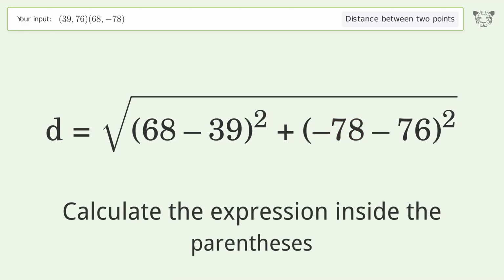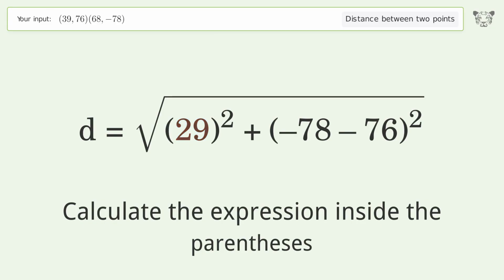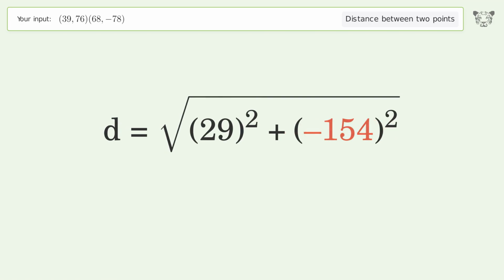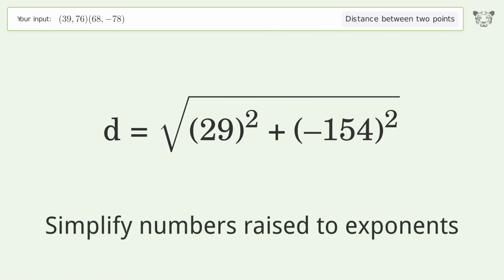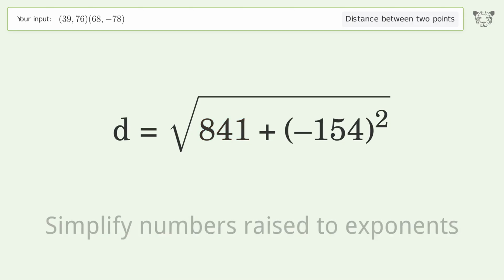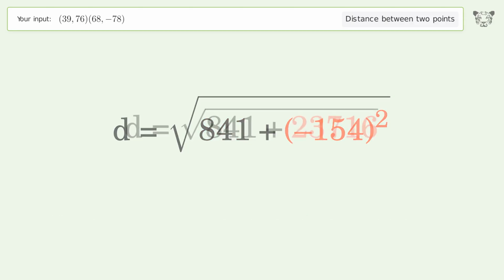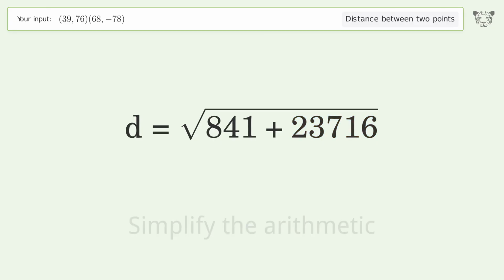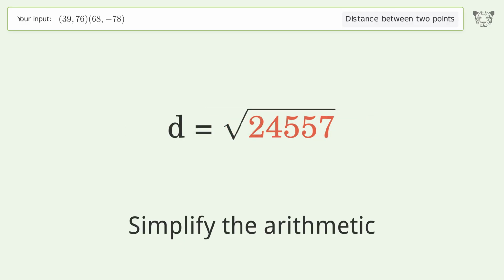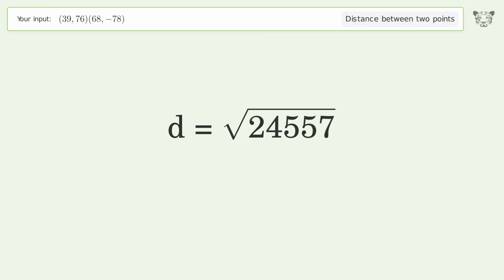Calculate the expression inside the parentheses. Simplify numbers raised to exponents. Simplify the arithmetic. And so the distance between the 2 points is the square root of 24,557, or 156.707.